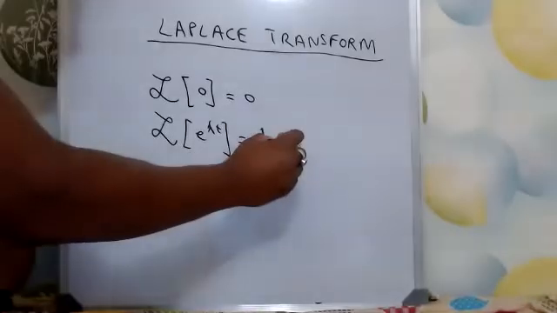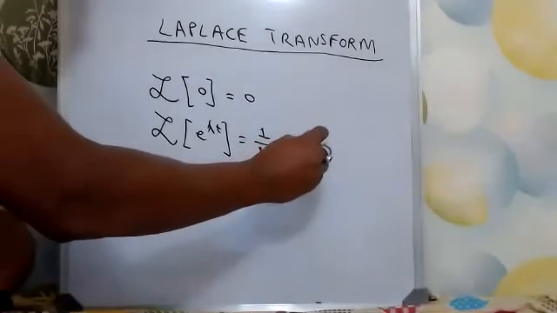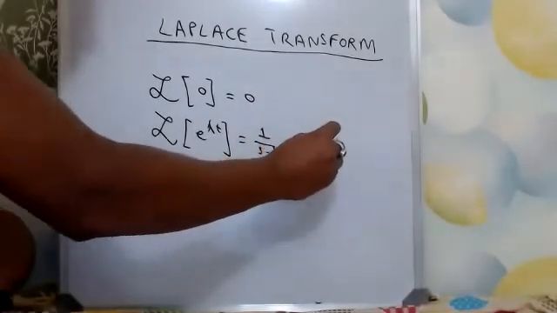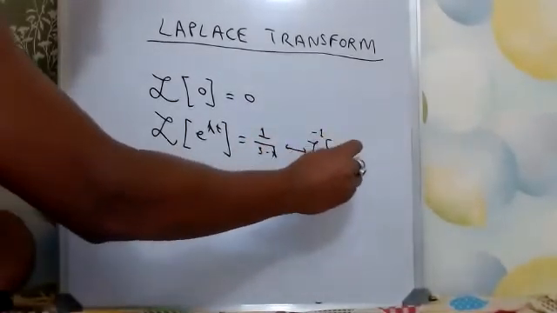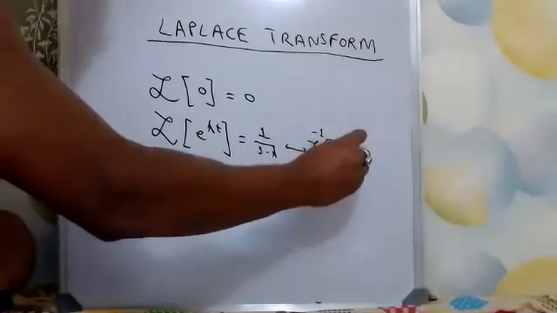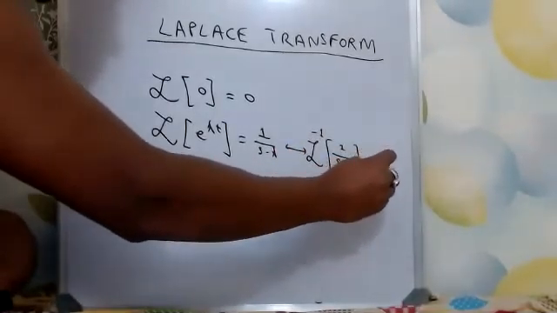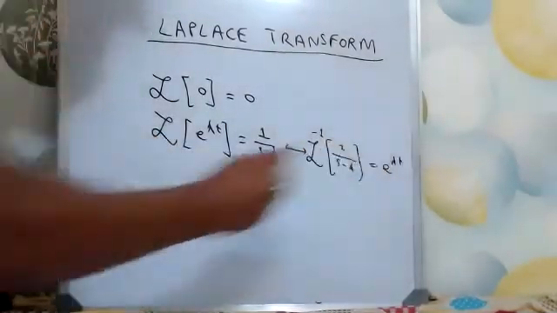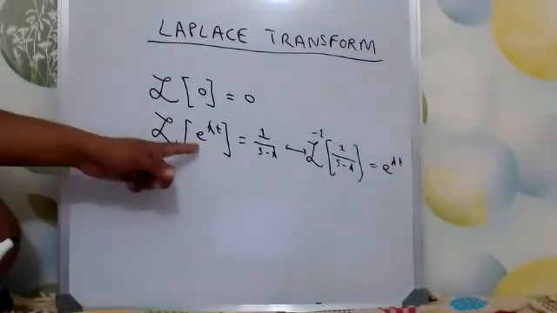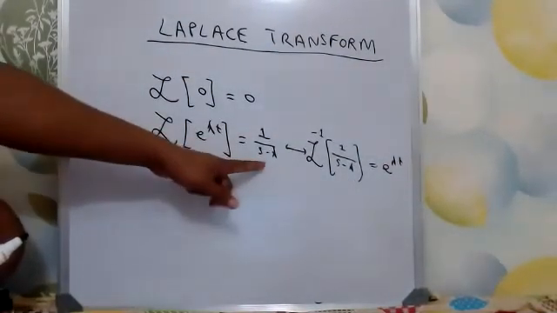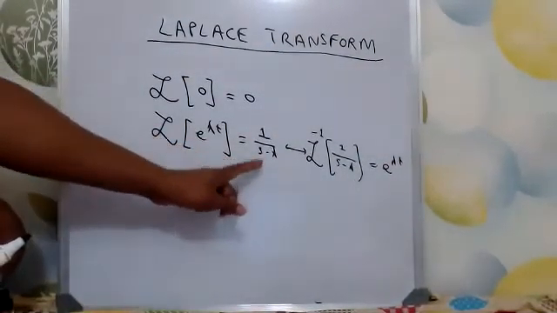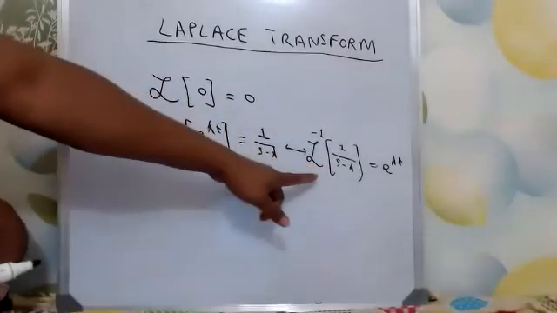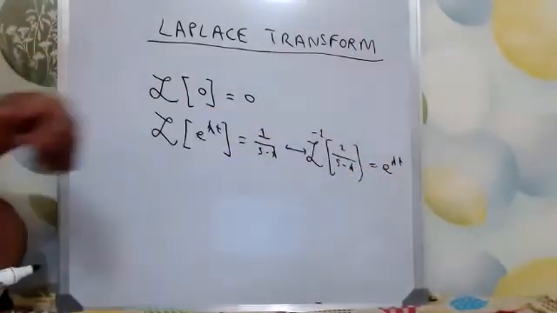Similarly, the Laplace inverse of 1 by s minus lambda is e to the power lambda t.